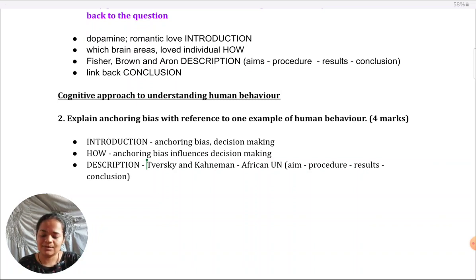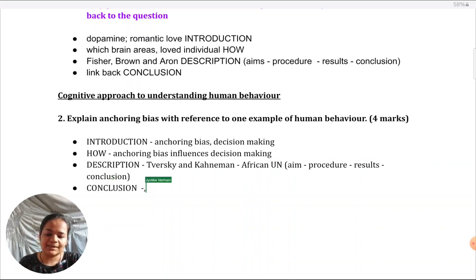And then, of course, you can give a conclusion in which you link back the results if you're giving Tversky and Kahneman. So, okay, participants who got a high anchor on spinning the wheel, they tended to estimate more countries, and those who got a low anchor gave a smaller estimate. How does that link back to how exactly anchoring bias influences decision making? You need to give that in the conclusion.